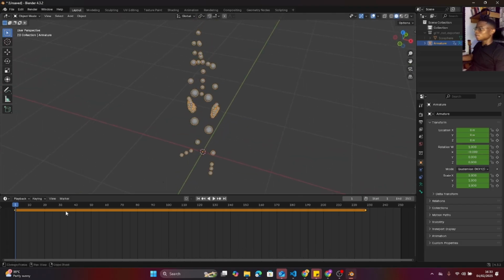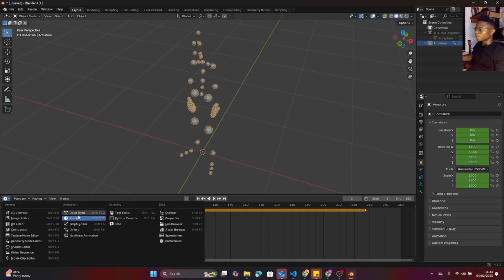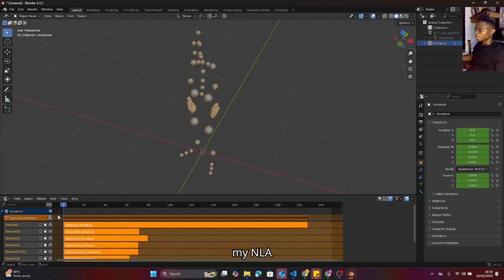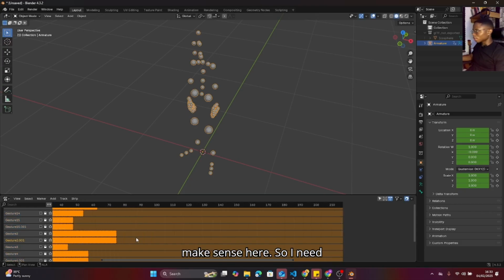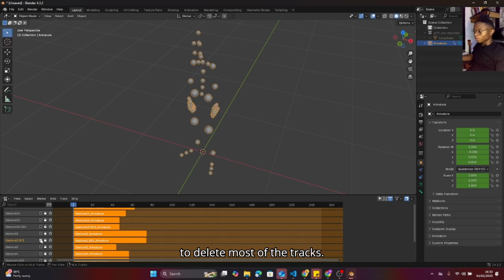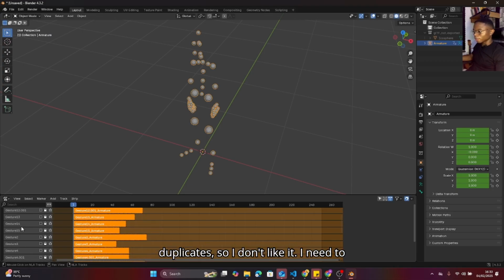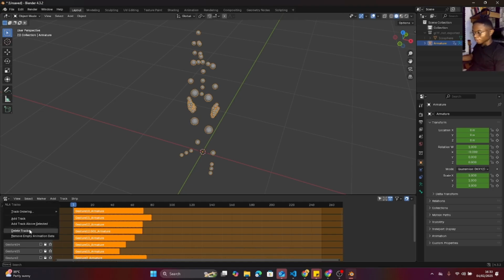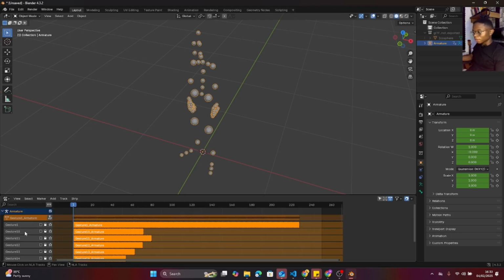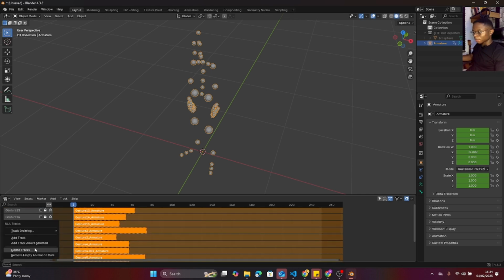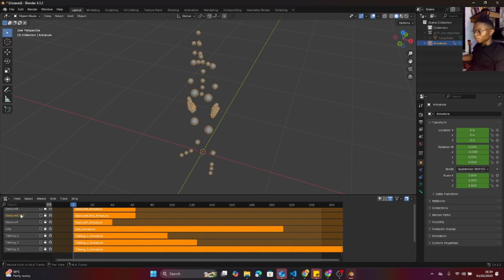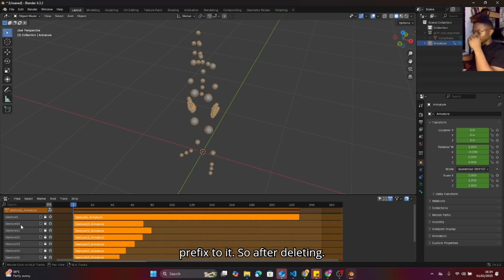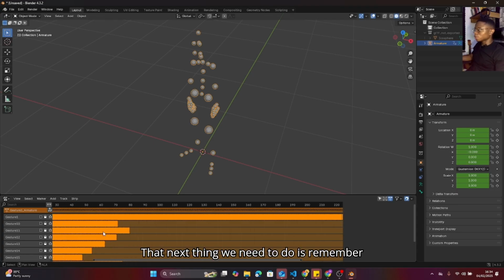So I'll quickly go to my NLA editor. I can see a lot of tracks there that don't make sense here. So I'm going to delete most of the tracks. There are some tracks that are duplicates, so I don't like it. I'm going to delete them. We'll delete the tracks that are duplicates that have this O1 prefix to it. So after deleting that, next thing we need to do is, remember we downloaded an animation.